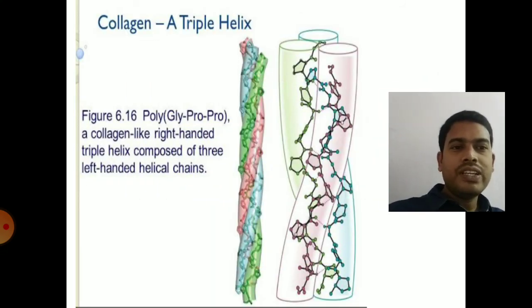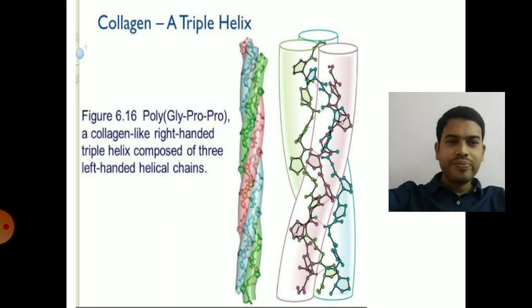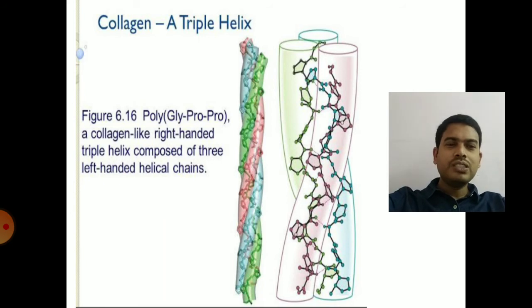So the next one is collagen triple helix. It's a special structure, and collagen is the most abundant protein in the human body. The collagen triple helix contains 3 different chains.